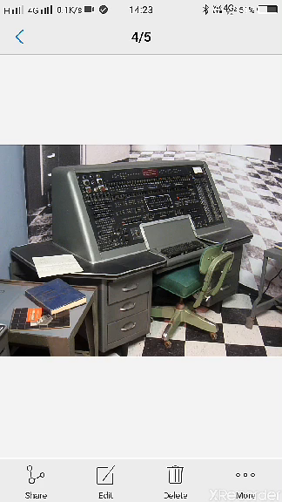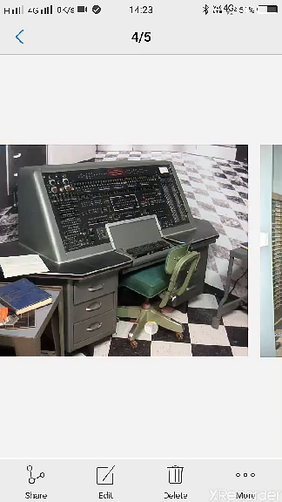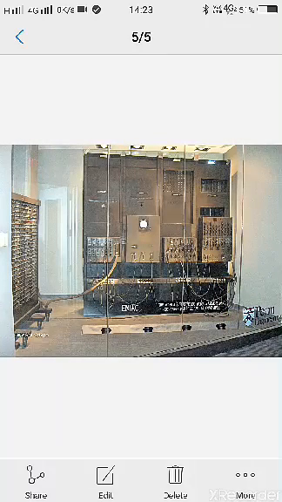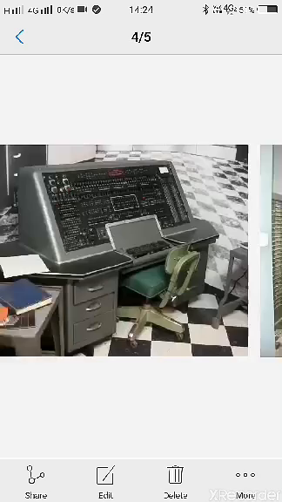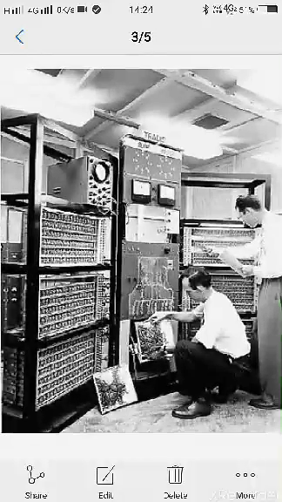And ENIAC, that is Electronic Numerical Integrator and Computer. This is a picture of ENIAC.